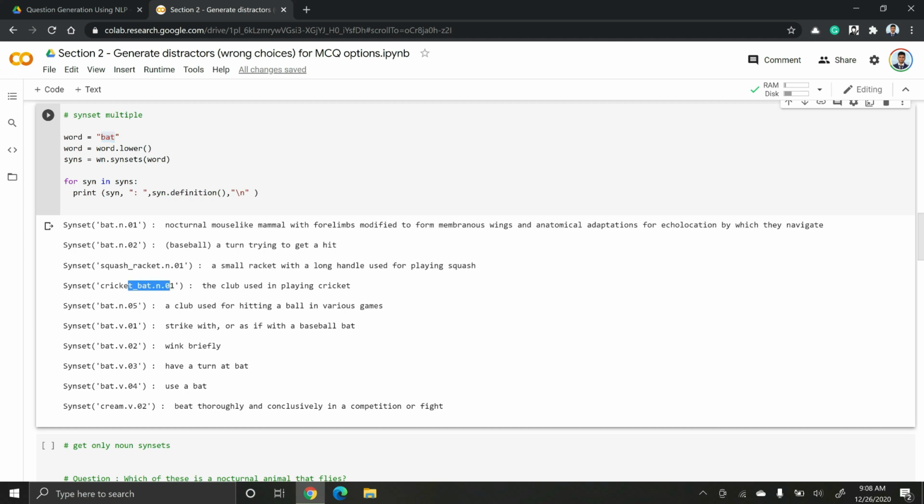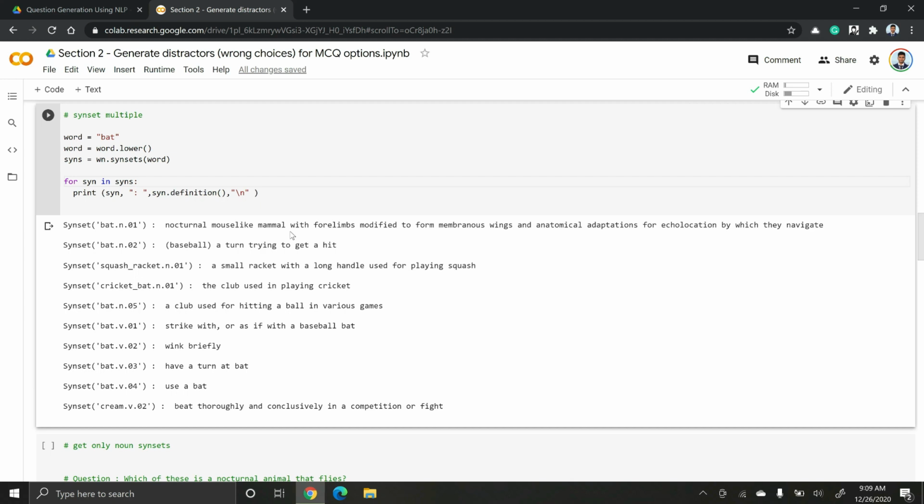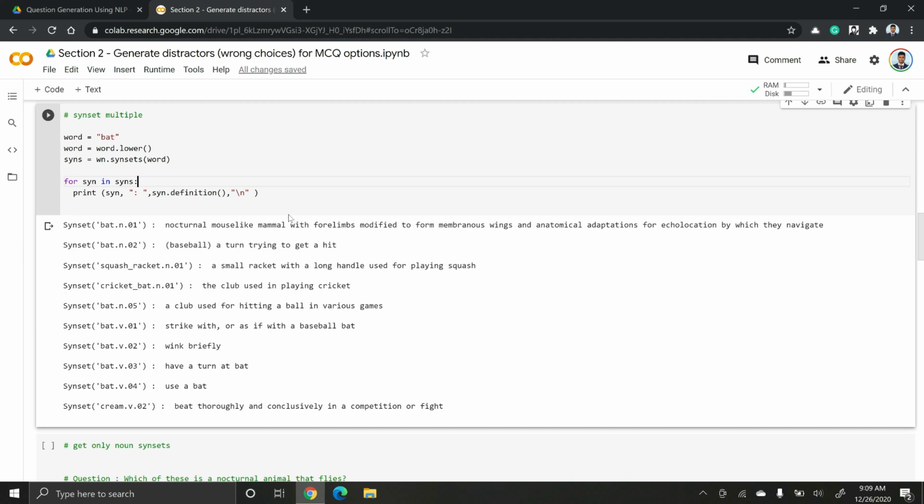So these are all nouns. Now depending on the context, you can also interpret bat as a verb, which means to hit. All these are different senses of the word bat. By senses I mean the same word that could mean different things according to the context. Unlike Nile that you have seen previously, which has only one sense, bat has multiple senses depending on the context it is used in.